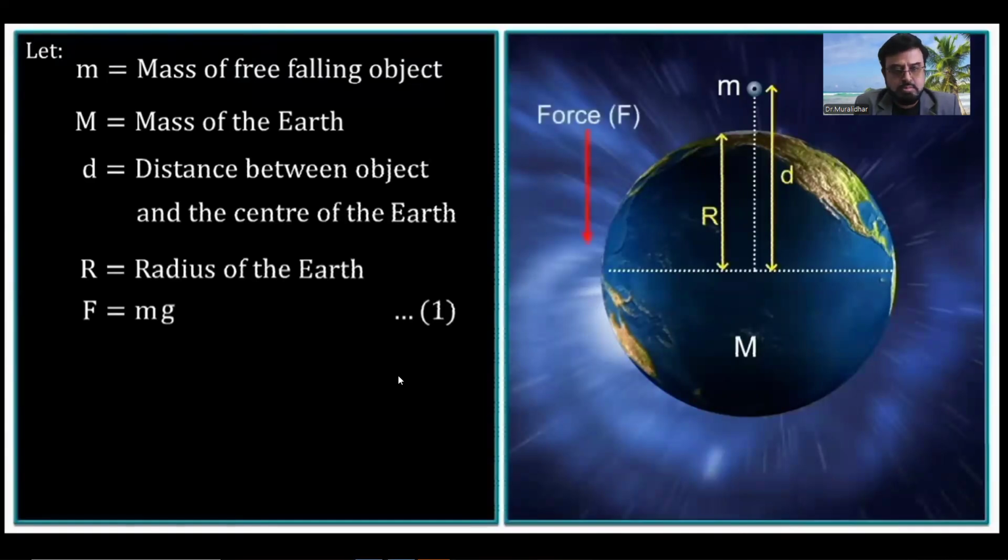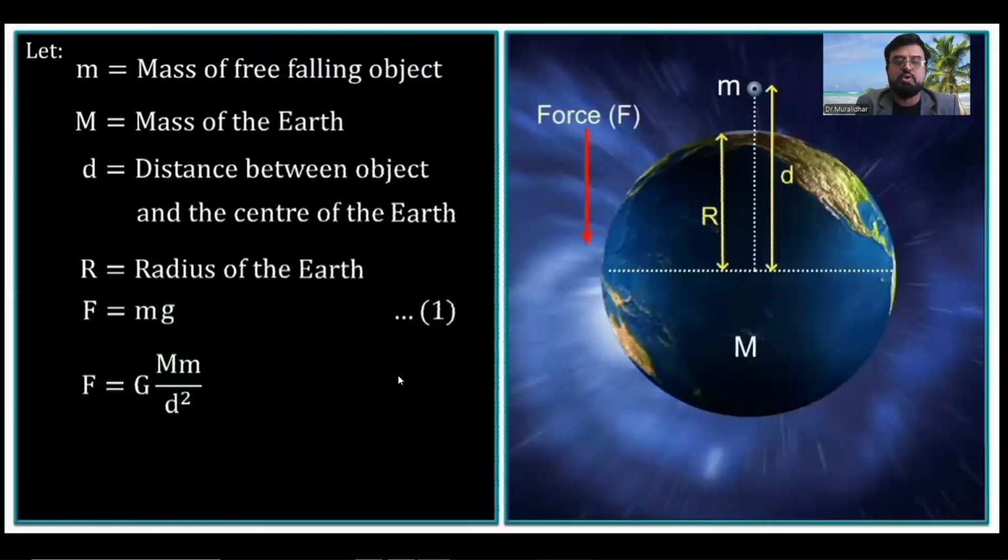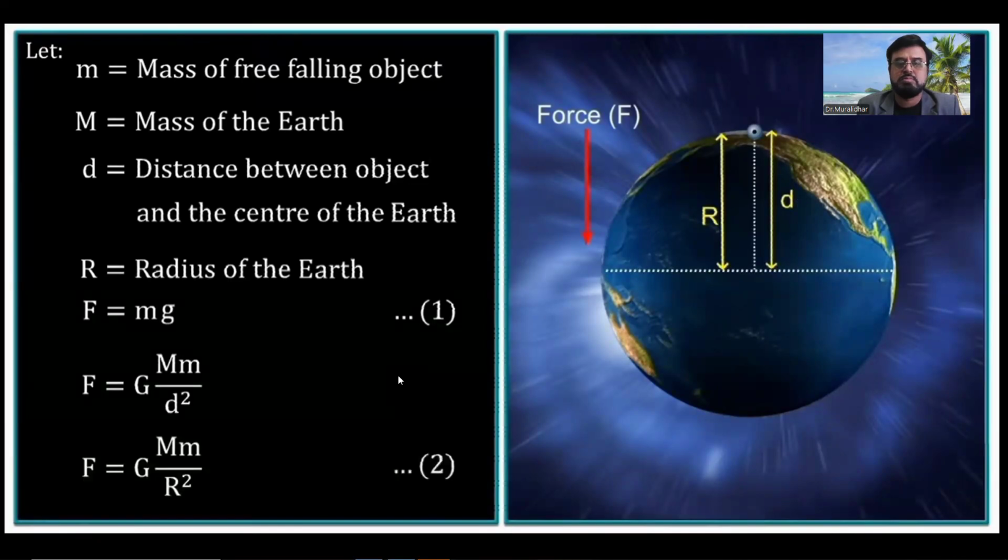The gravitational force F between the Earth and the free-falling body can also be calculated using Newton's universal law of gravitation. F is equal to G multiplied by M multiplied by m divided by d squared. For an object near or on the surface of the Earth, the distance d is taken as R, the radius of the Earth. Let this be equation 2.